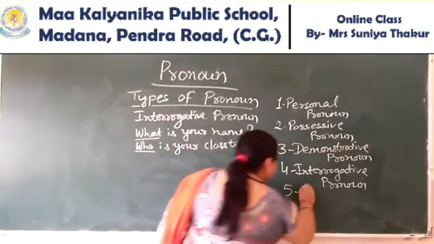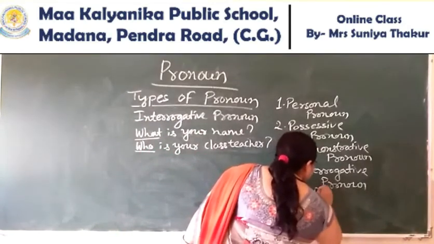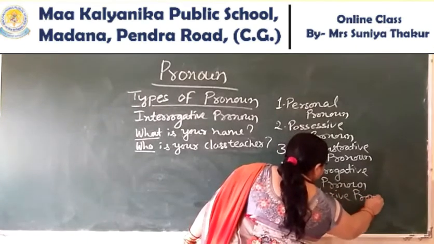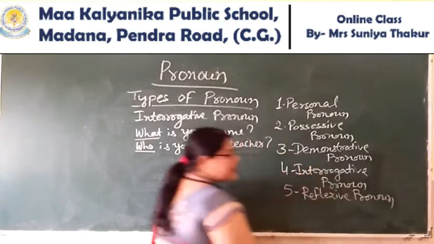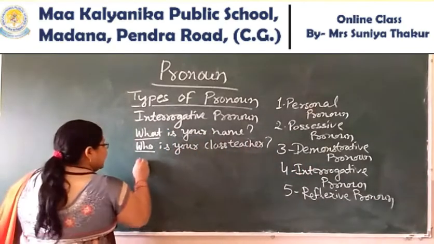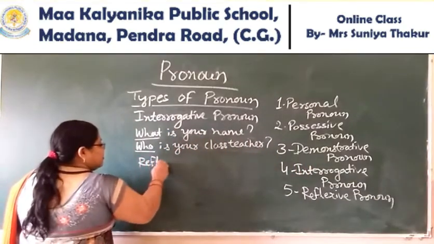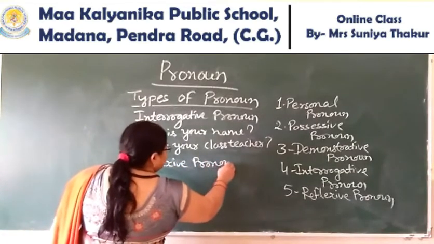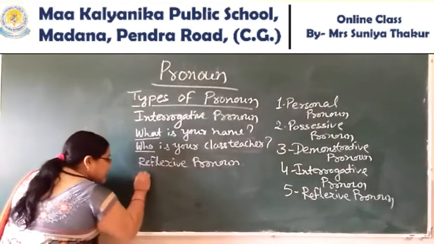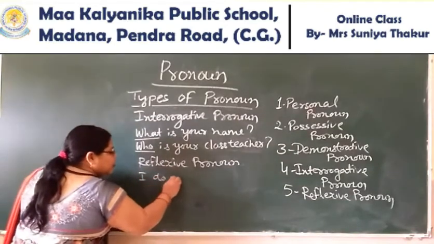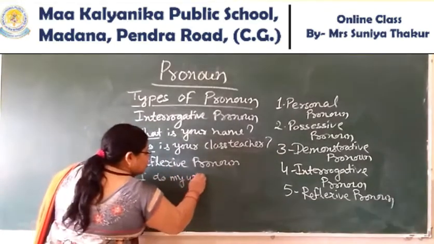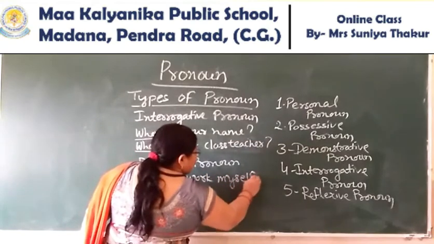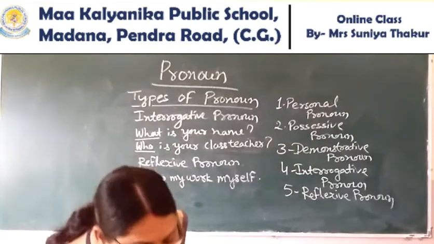Students, next is reflexive pronoun. What is reflexive pronoun? We will write here reflexive pronoun. I do my work myself.